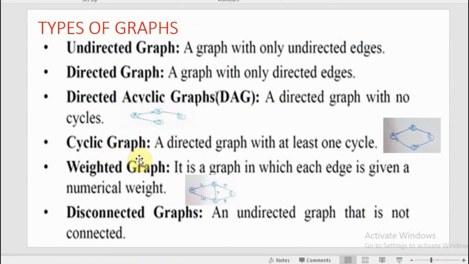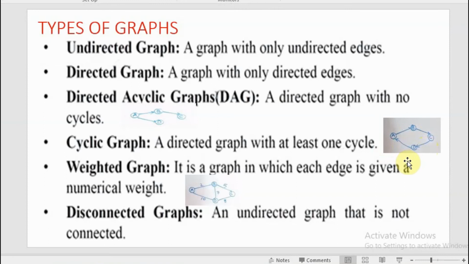Next one is cyclic graph. A directed graph with at least one cycle in it. So you can see an example I've drawn here. A to B there is an edge, B to C there is an edge, C to D there is an edge, and D to A there is an edge. So it starts from vertex A and ends at vertex A. That means there is a cycle.